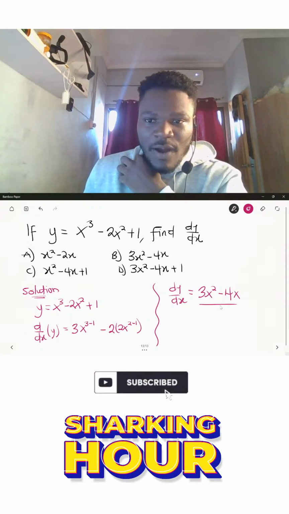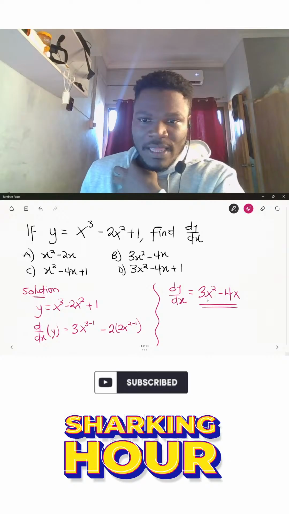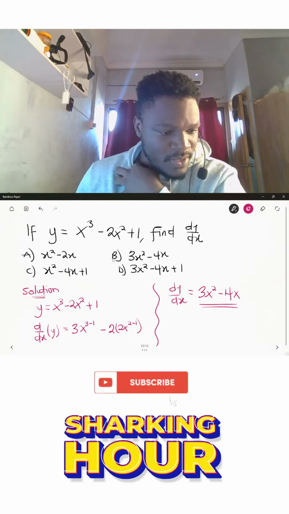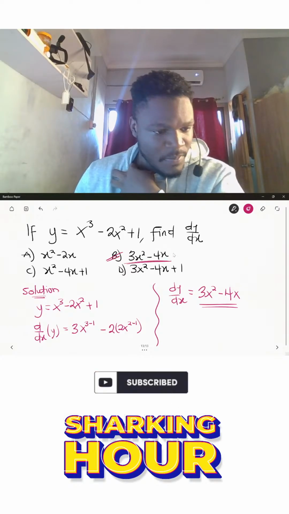So the value of our answer dy dx for this particular expression will be 3x squared minus 4x, and if we look to the possible options, that is option B. So the correct answer here is B.